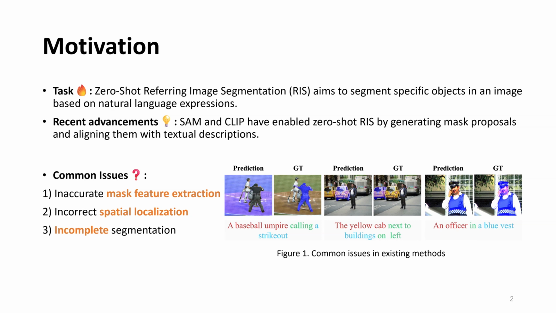However, key challenges remain. Mask feature inaccuracies. Most methods extract features only from target regions, ignoring contextual cues. This limits their ability to handle similar objects or complex descriptions. Spatial misalignment. Phrases like left of the tree or next to the bicycle often fail to align with visual features, causing errors. Incomplete segmentation. Occluded or multi-region objects may result in partial outputs due to ambiguous matching or lack of global context. As shown in this figure, these issues lead to flawed results. Our method aims to resolve them.